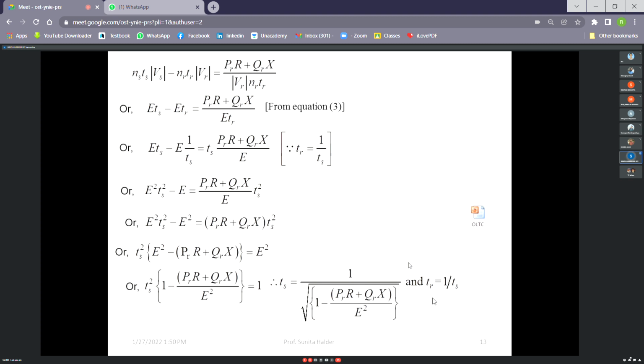So actually, for using OLTC, even at low voltage condition from the sending end side, by changing tap, we can maintain same voltage. So here, the TS will provide what will be the tap setting under loaded condition, so that we can maintain the same voltage for this PR and QR.